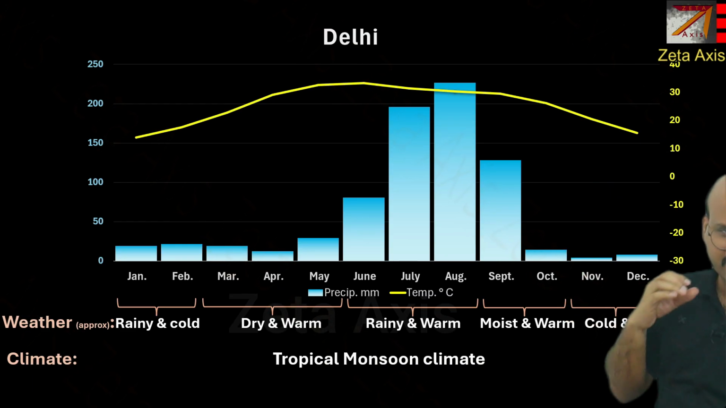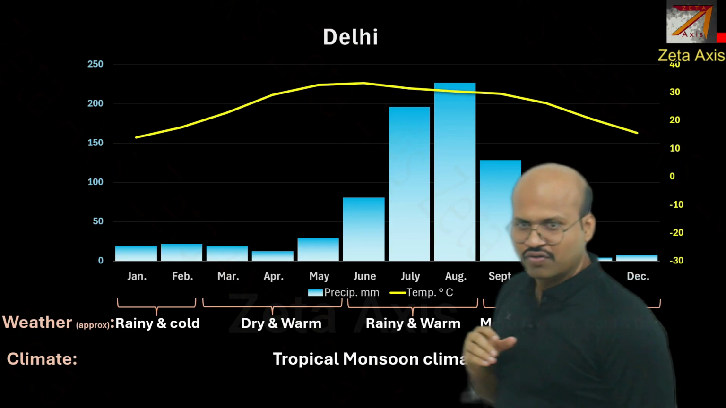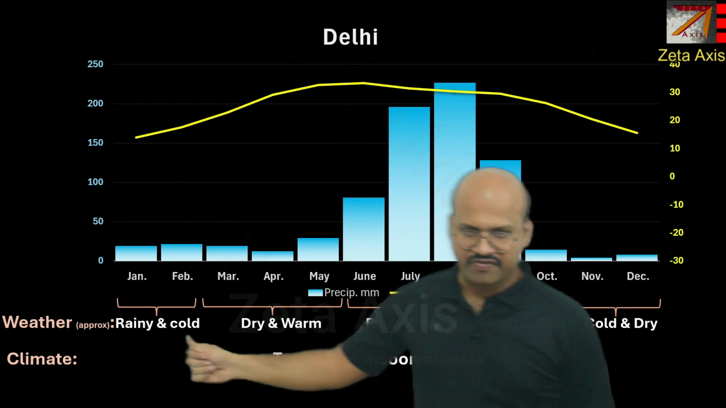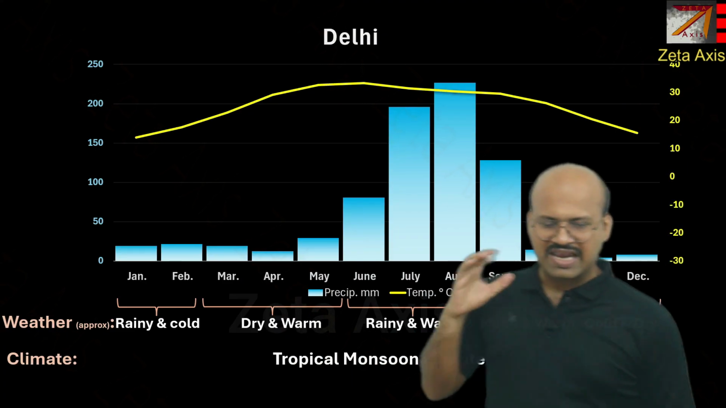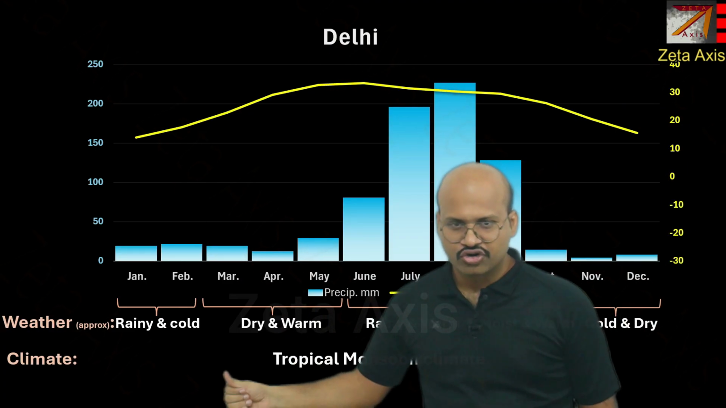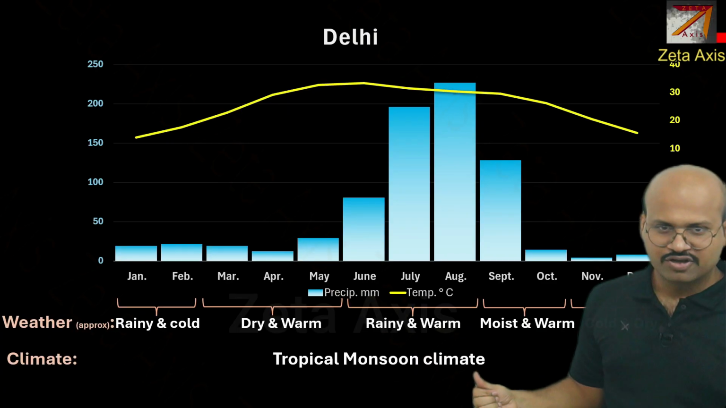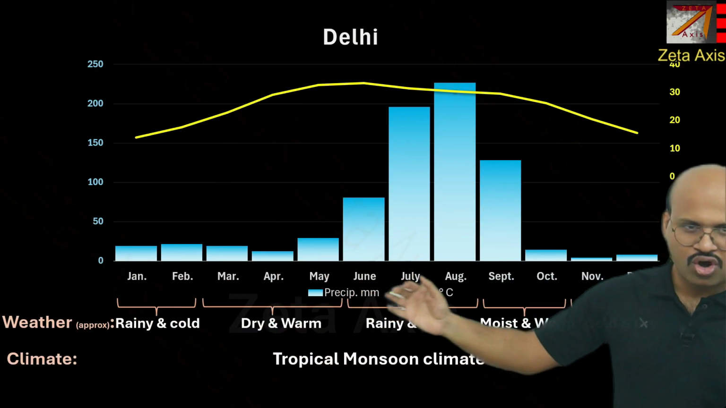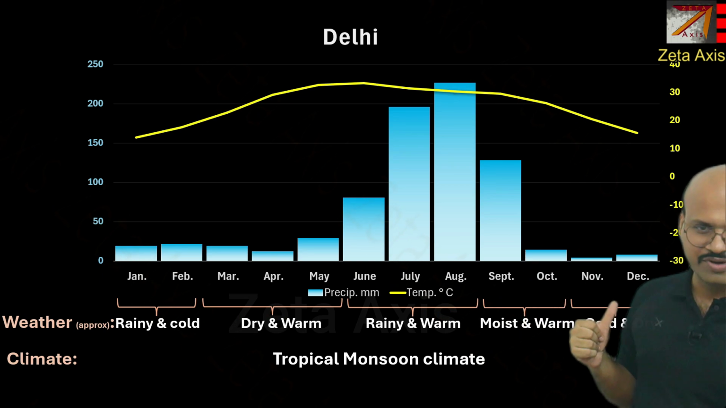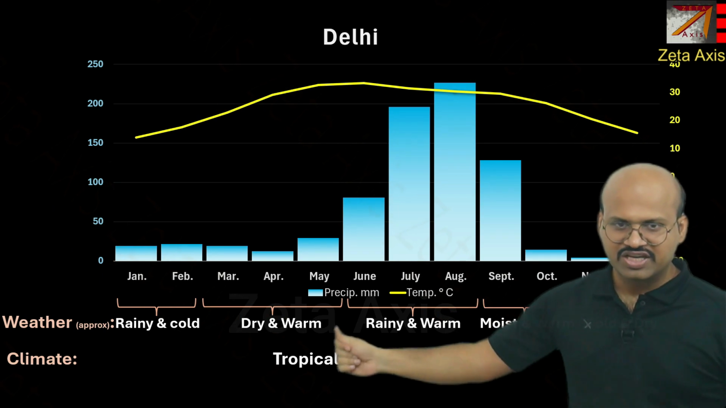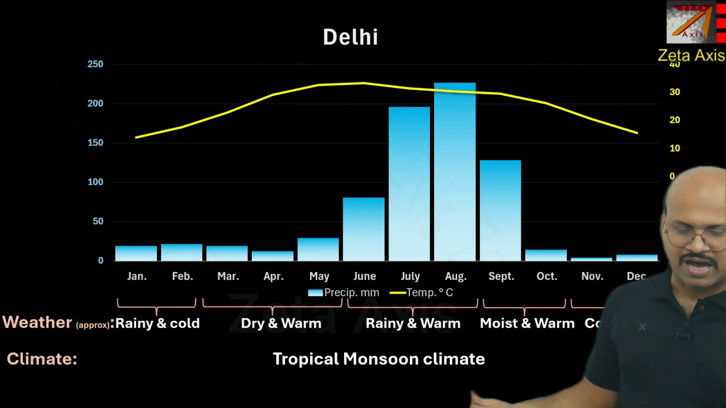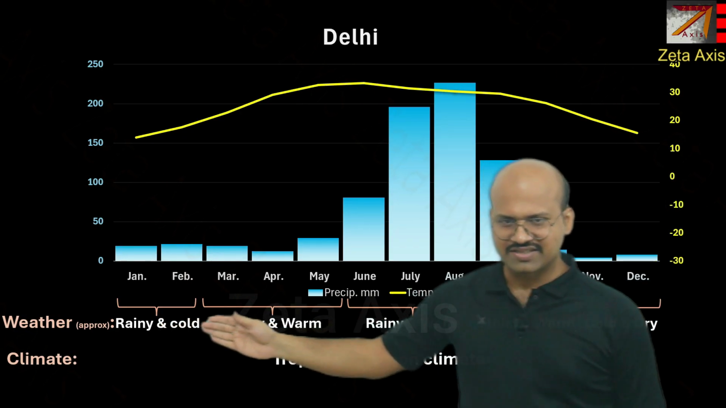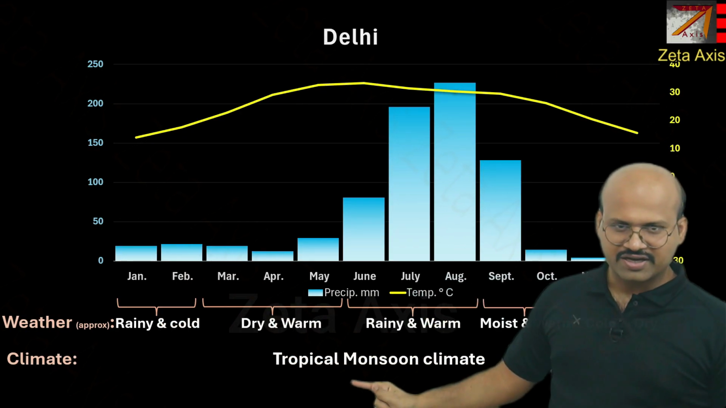So we can see that in the same place, Delhi, we have these different types of weather throughout the year. But the climate of Delhi is tropical monsoon climate. So even if it's January or it's June or it's October or it's December, the climate will always be tropical monsoon climate. However, the weather changes throughout the year. The climate does not.